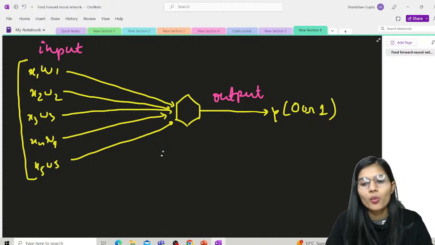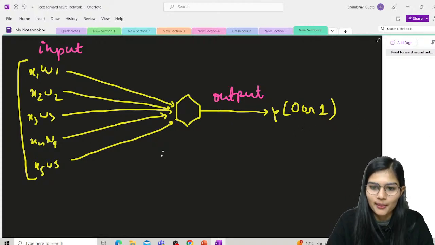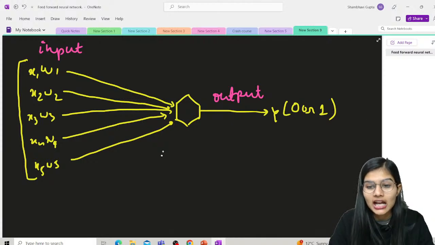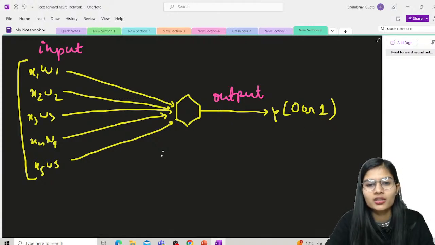So what is the model we are building? That multiplies the inputs with the weights and they enter the layer. Then whatever weighted input values we have, those completely get added together to get the total sum. As long as the sum of the value increases above a certain threshold, maybe let's say above 0, the output value is usually 1 in that case. So that is how a feed-forward neural network exactly works.